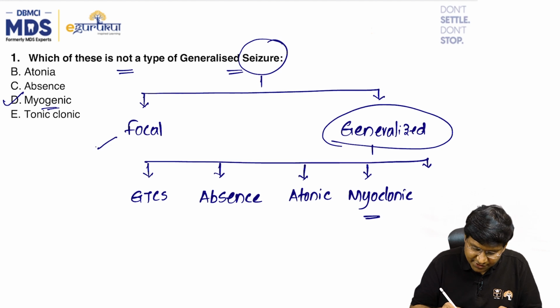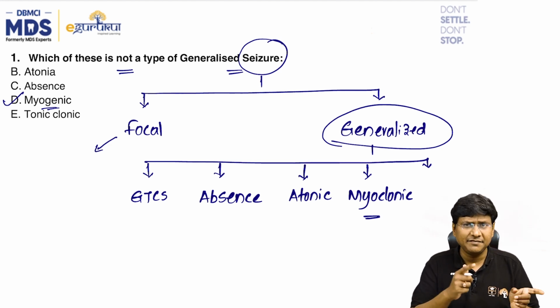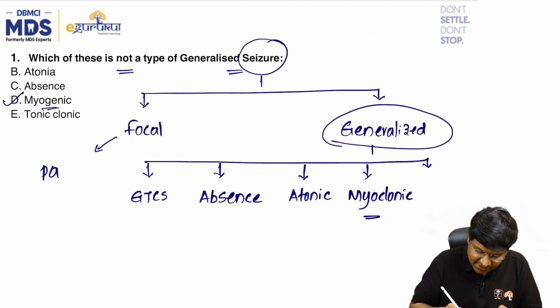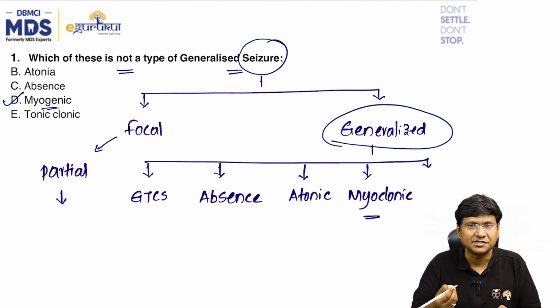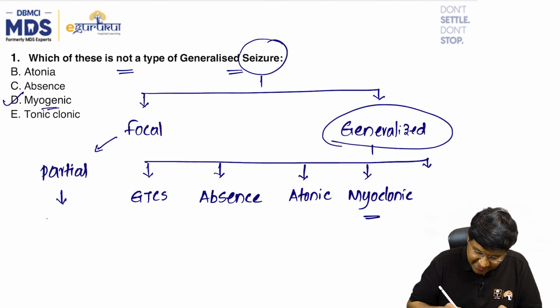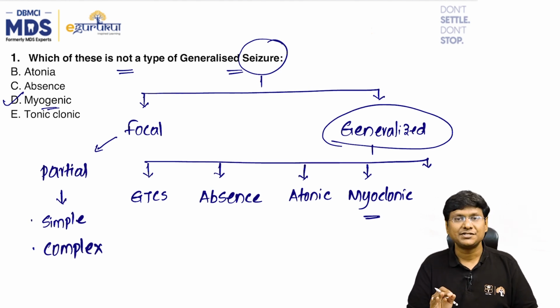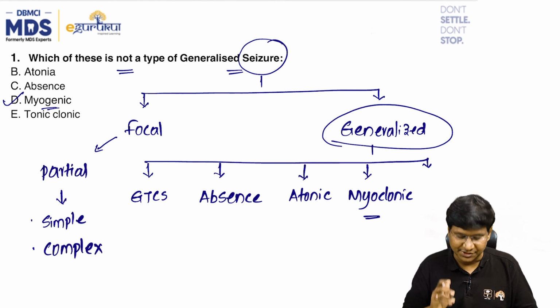The focal seizures were previously termed partial seizures. Depending upon whether consciousness is present or absent, we classify them as simple partial seizures, where the consciousness of the individual is preserved, and complex partial seizures, where the consciousness is lost.